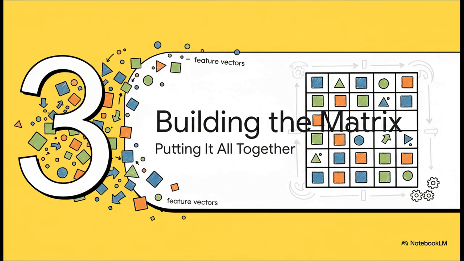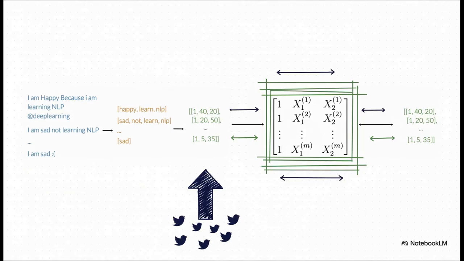So now we've got this huge pile of individual vectors, one for each tweet. The last step is to get them organized. It's time to put all these pieces together into that big, powerful data structure we were talking about at the very beginning. And this is the final assembly.